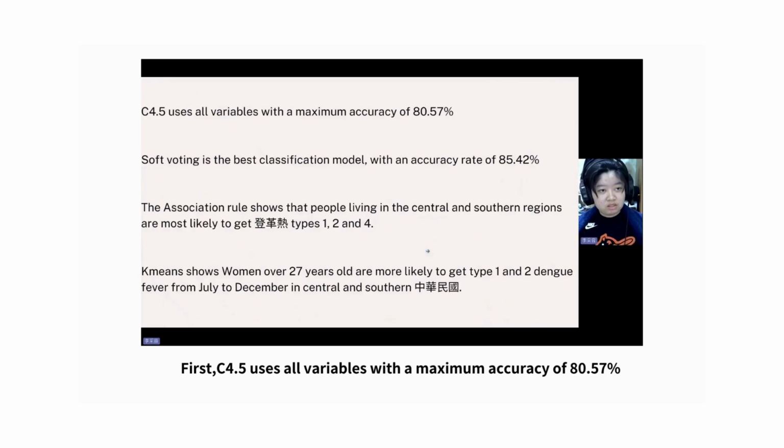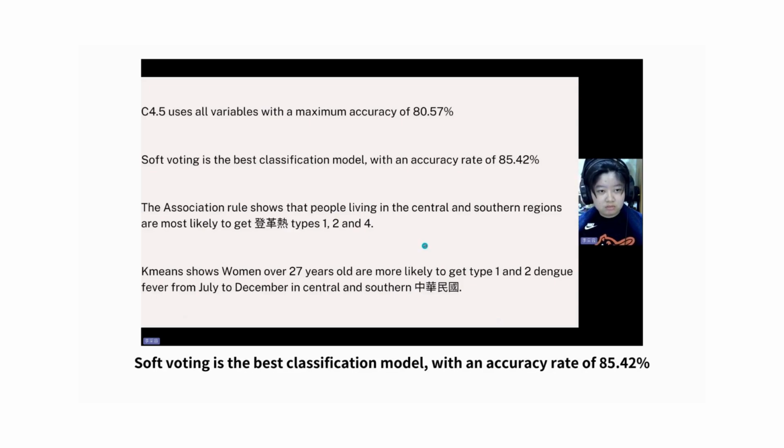This is our conclusion. First, C4.5 using all variables has a maximum accuracy of 18.57%. Soft voting is the best classification model with an accuracy rate of 85.44%.